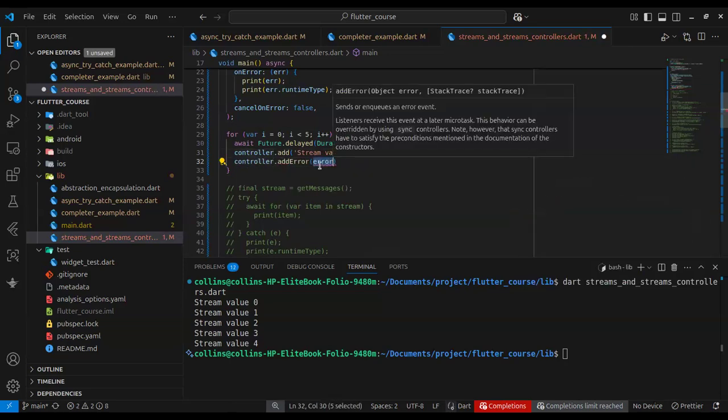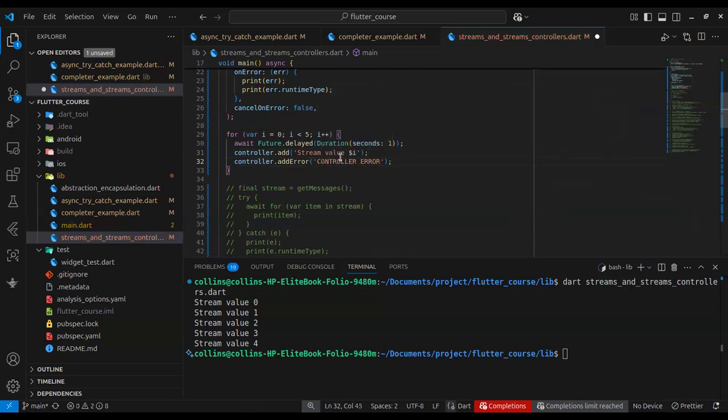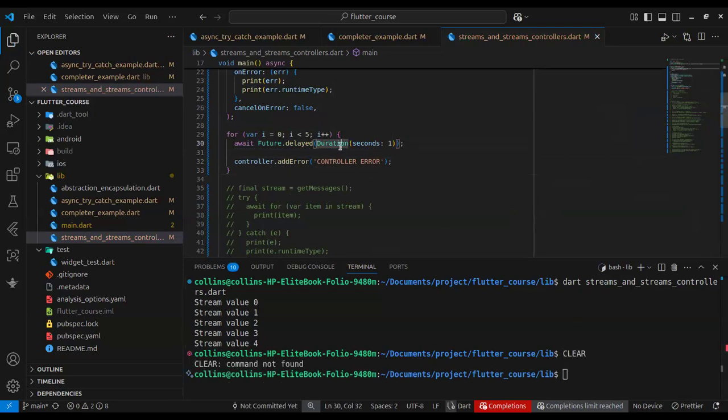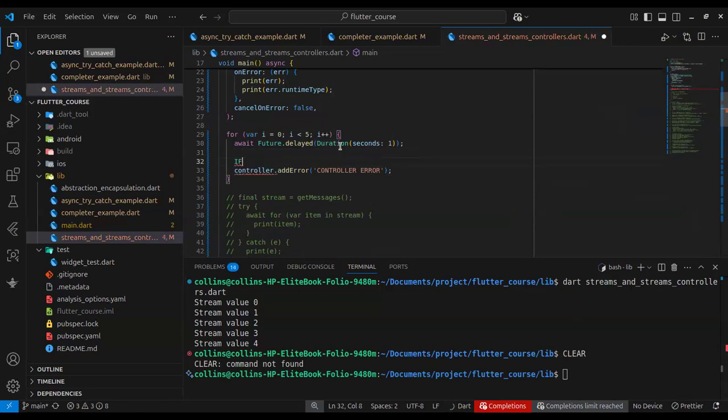Okay, just like having error conditions, you can also simulate an error condition with a controller by doing a controller.addError. So here I'm throwing an error of type string. Okay, so when I run this code, simulate an error condition right there.